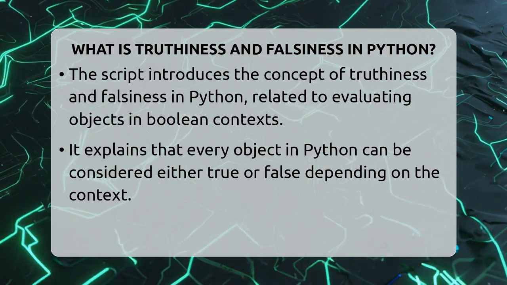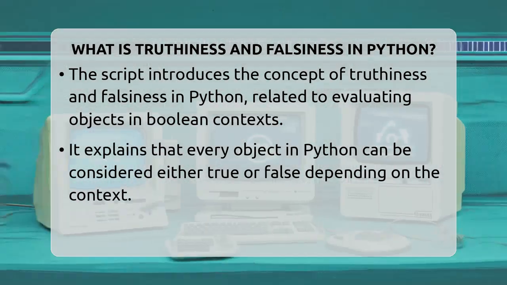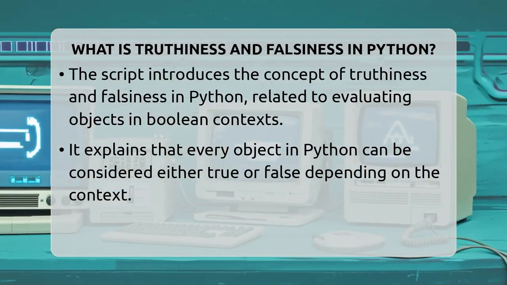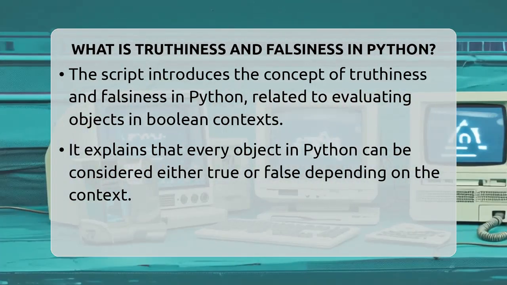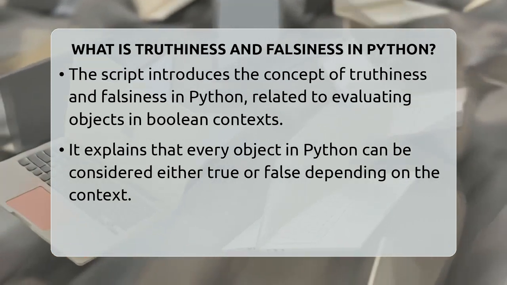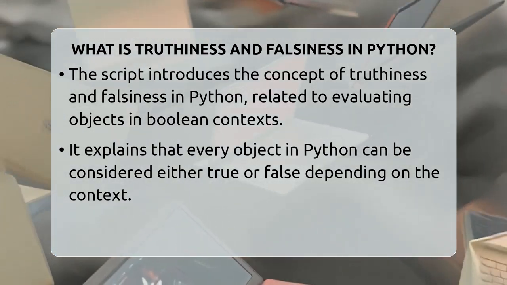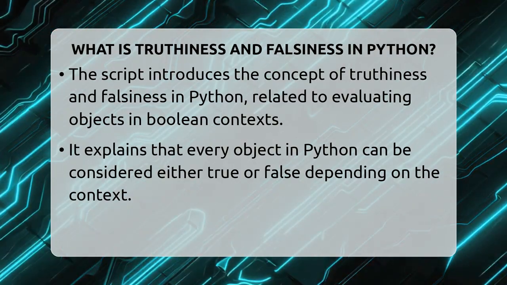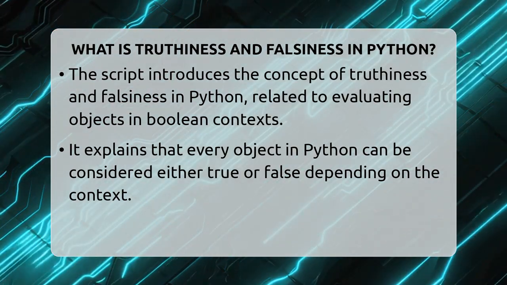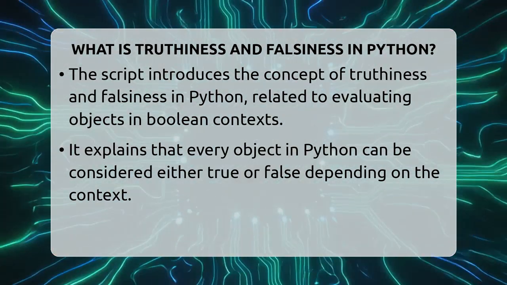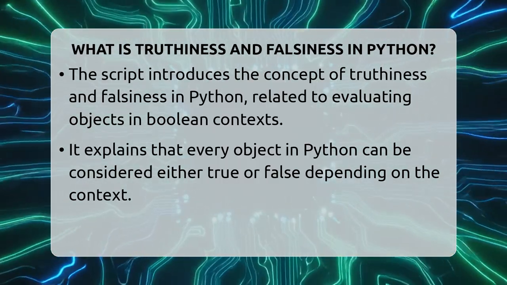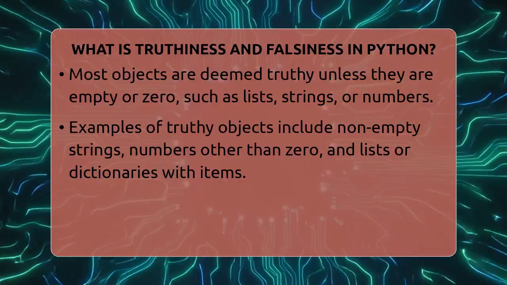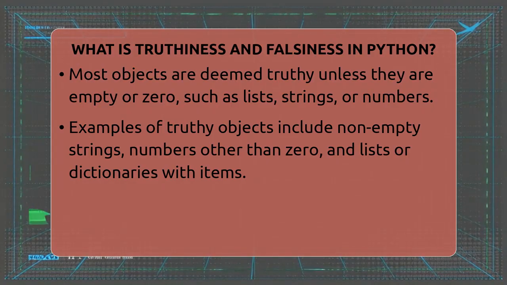In Python, every object can be evaluated as either true or false in a Boolean context. This is useful when you want to make decisions in your code without writing long comparisons. Most objects are considered truthy unless they are empty or 0. For example, a list with items is truthy, but an empty list is falsy. The same goes for strings, numbers, and other data types.